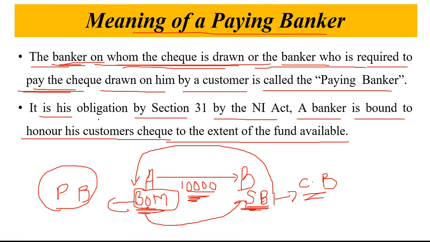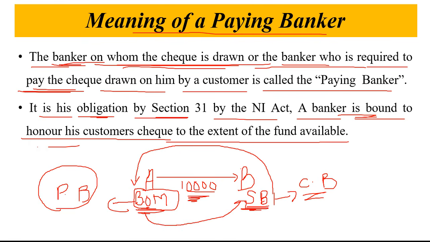Now it is the obligation, meaning responsibility, of the paying banker under Section 31. It is the mandatory, compulsory duty of the paying banker, who is bound to honor his customer's check. A is the customer of Bank of Maharashtra, so Bank of Maharashtra is bound to honor.